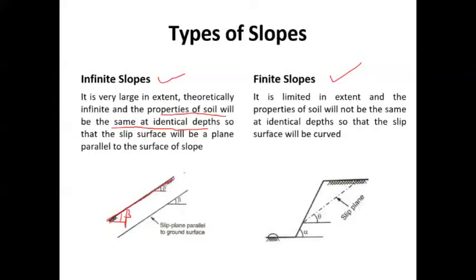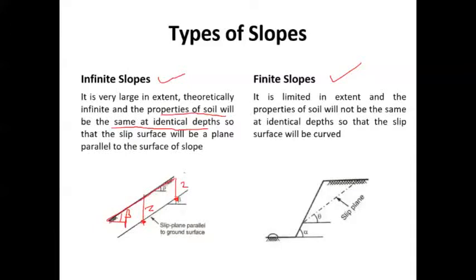Identical depths means, for example, consider a depth z. If you measure the specific gravity over here, it will be the same; measure it over here, it will be the same. The shear strength of the soil will be the same, the density also the same. Cohesion will be the same, and the angle of internal friction phi is also going to be the same. This is how an infinite slope is.